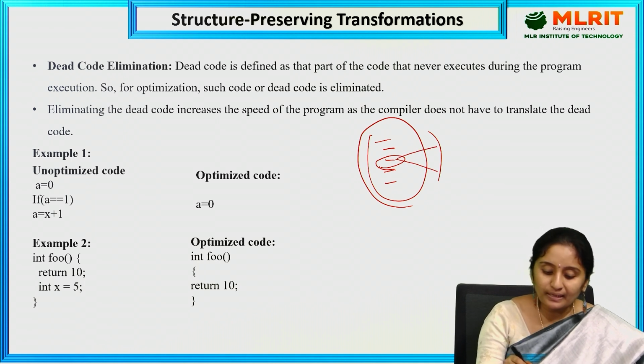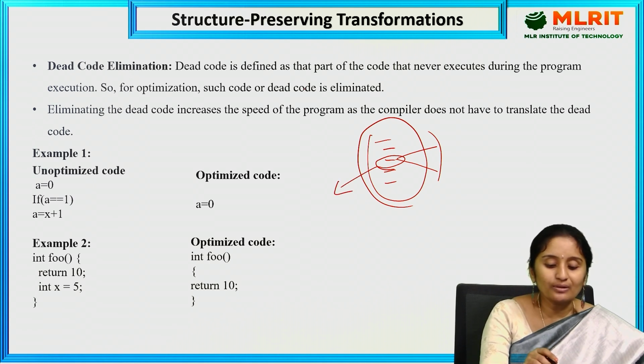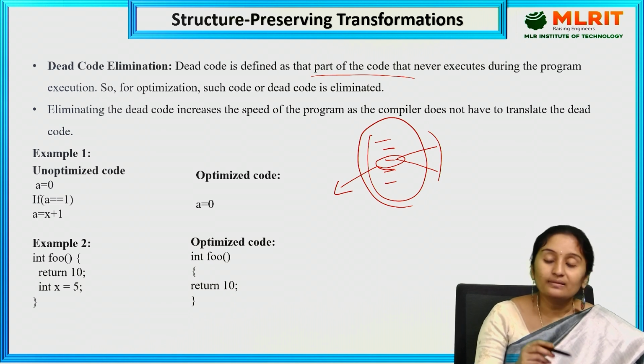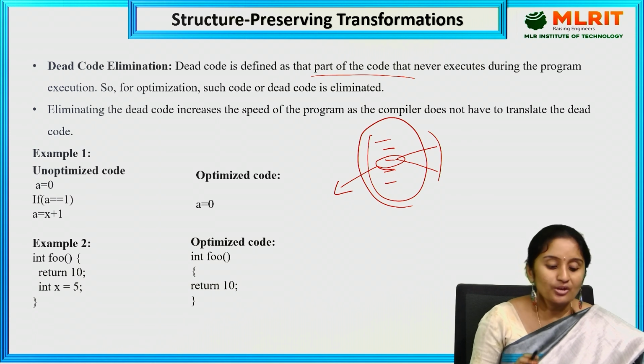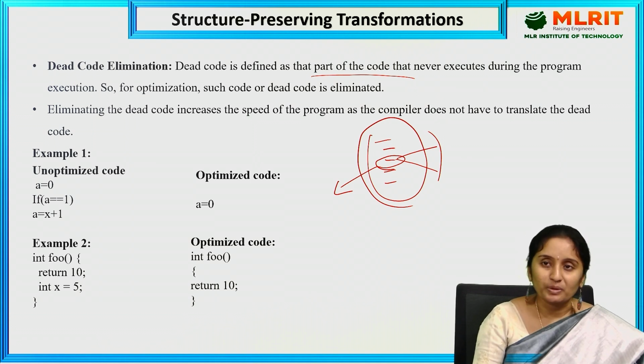So that is nothing but what we are going to call dead code. Dead code is a part of the code that never executes during the program, and even if that statement is there in the program, the output of the program is not going to change. So we are going to remove that dead code and optimize the code.